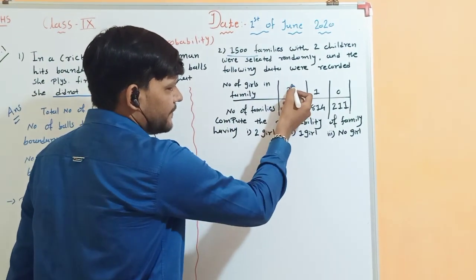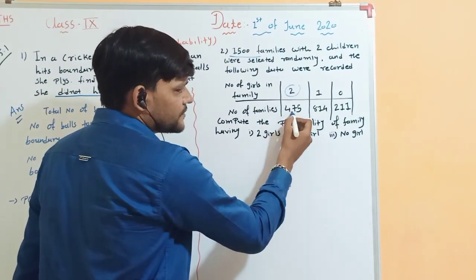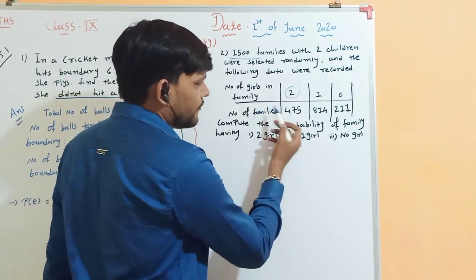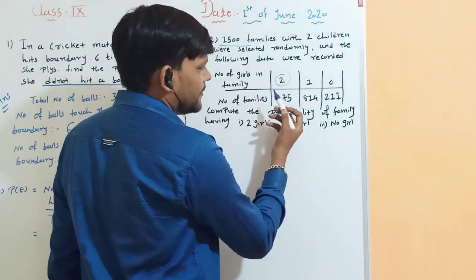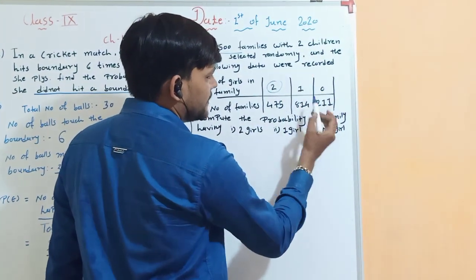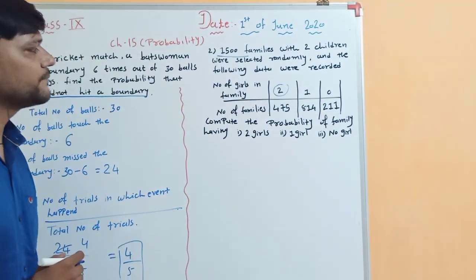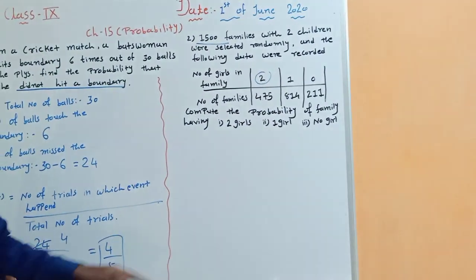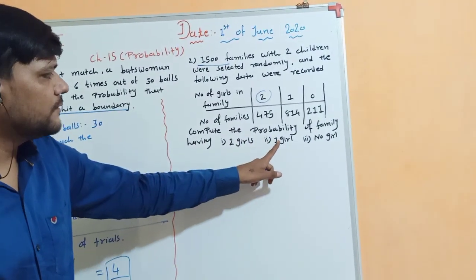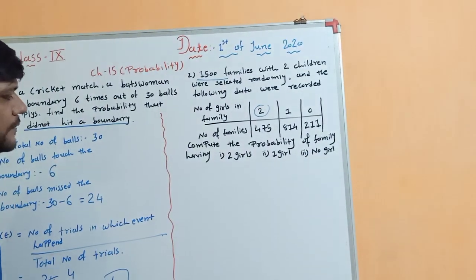Now the number of families having 2 girls is 475. The number of families having 1 girl is 840, and the number of families having 0 girls is 211. So the question is, compute the probability of a family having 2 girls, 1 girl and no girl.